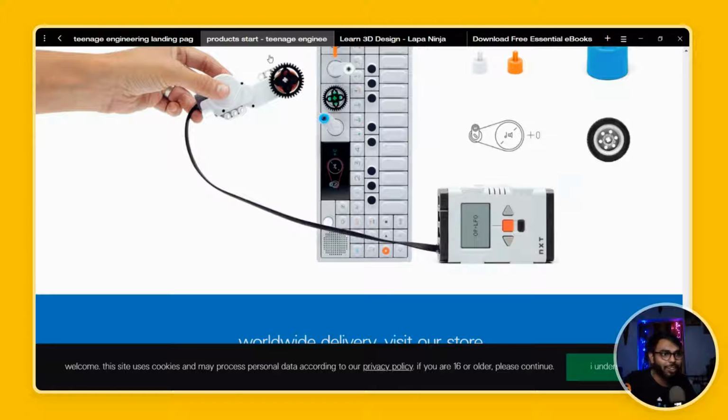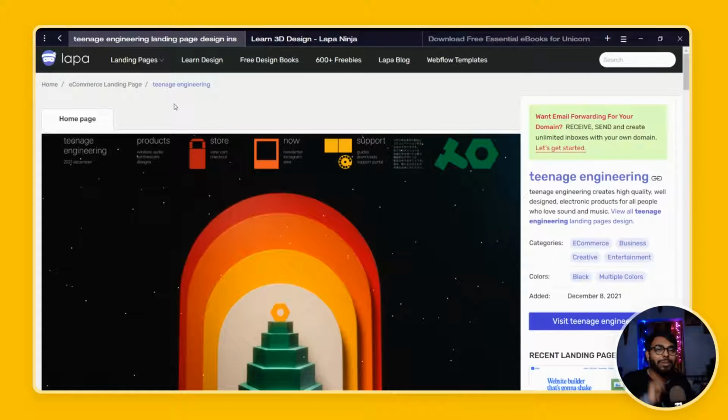Whoever is a musician, music lover or producer, actually producers love them a lot. Whoever is a producer, they like those devices a lot. This costs too much, but yeah, I am going off the topic for a long time.